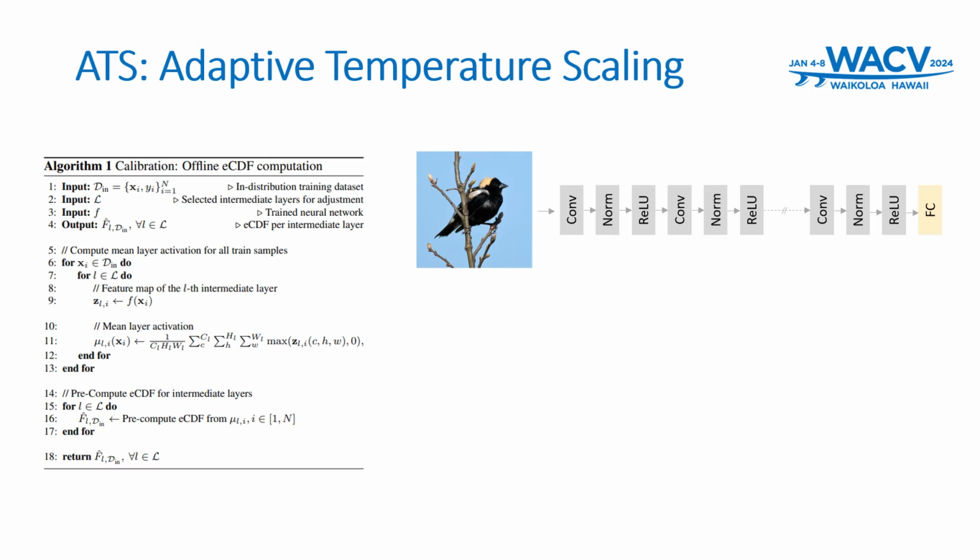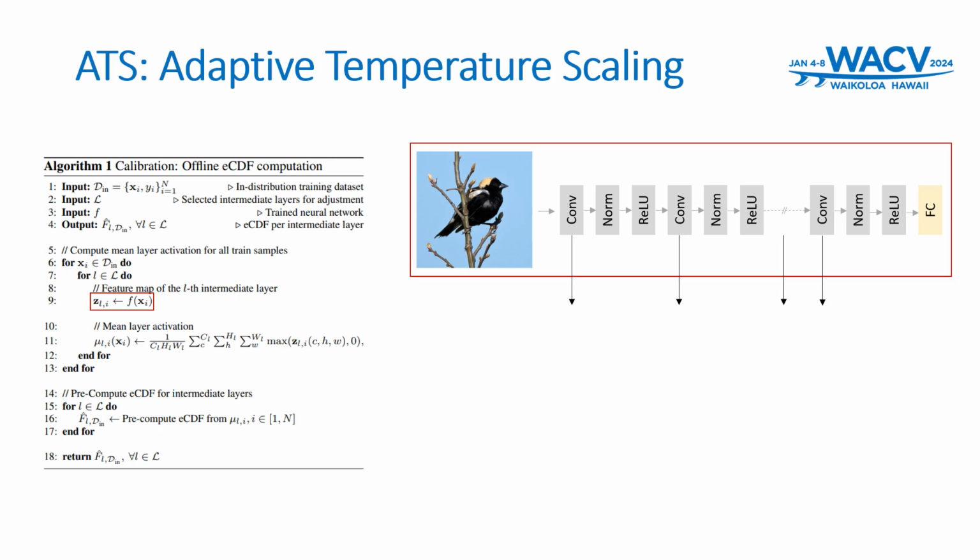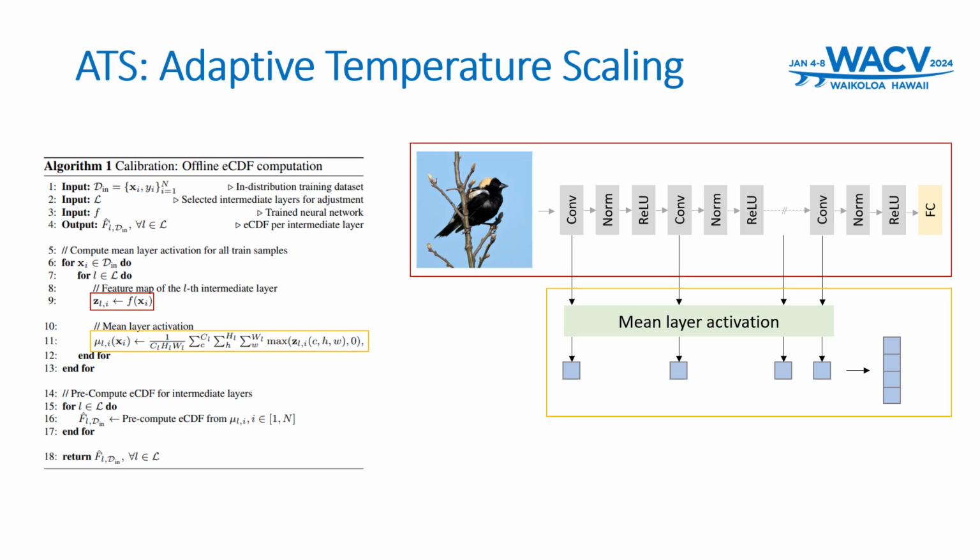In advancing our understanding of adaptive temperature scaling's inner workings to improve out-of-distribution detection, the first step is calculating the sample-specific temperature parameter. This process begins with extracting feature maps from the neural network's intermediate layers, ranging from shallow to deep ones. After that, we reduce the complexity of these high-dimensional feature maps by computing the mean activation across each layer, which effectively produces a single scalar value per layer for subsequent analysis.